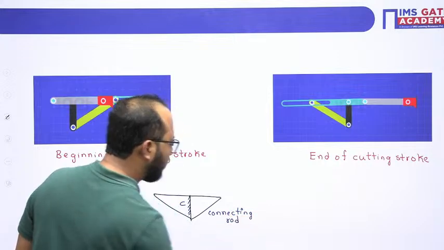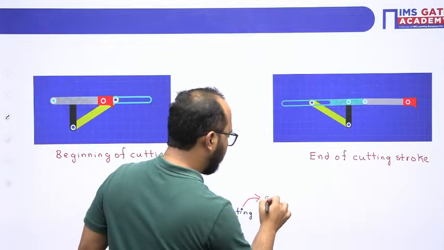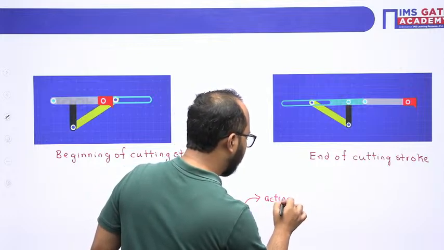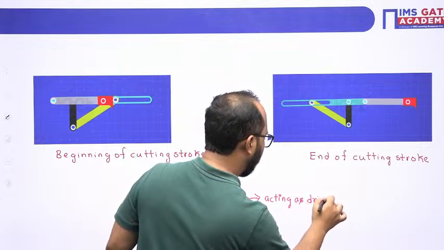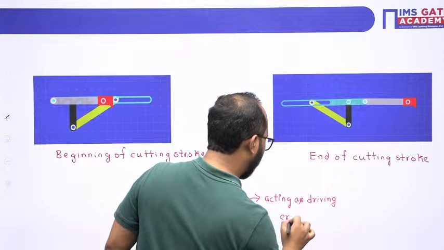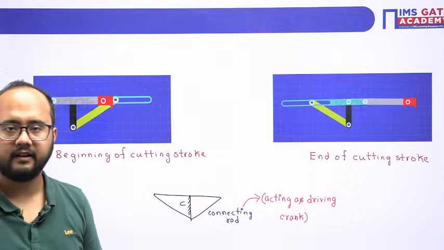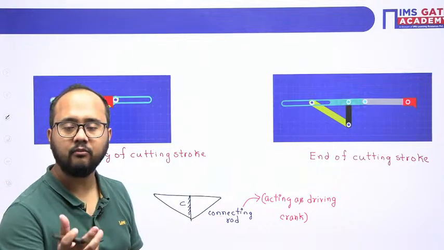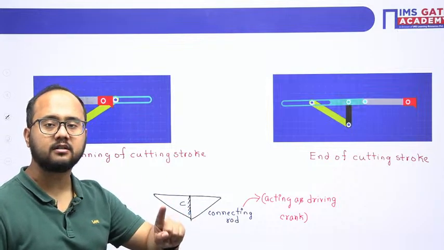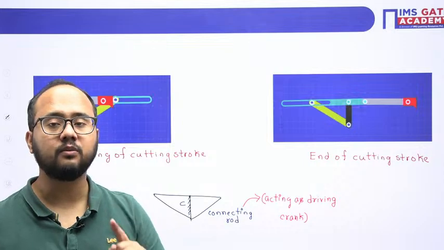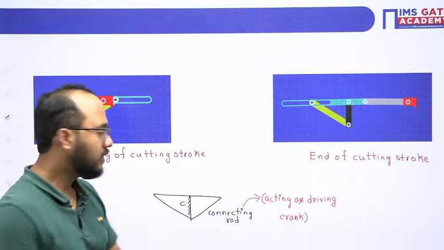Because for Whitworth, the connecting rod is behaving as a driving crank, or we can write it as acting as a driving crank, right? So what information will they give in the question? They will give the connecting rod and the crank. The crank is fixed, that we need to understand in the Whitworth quick return motion mechanism. Your connecting rod is behaving as a crank. Okay, so they will give this information.